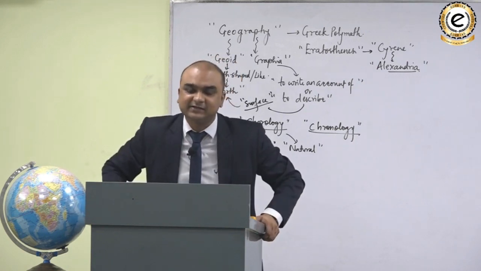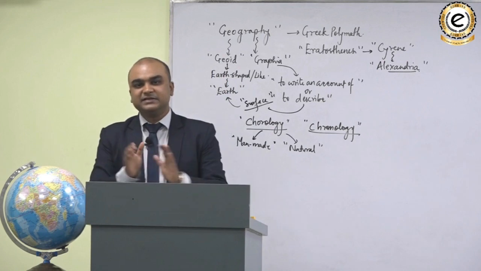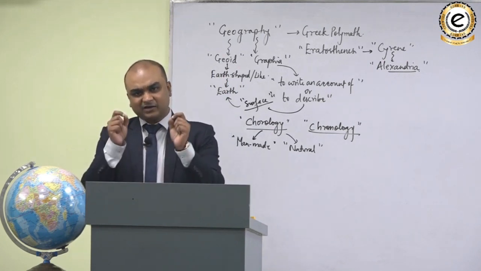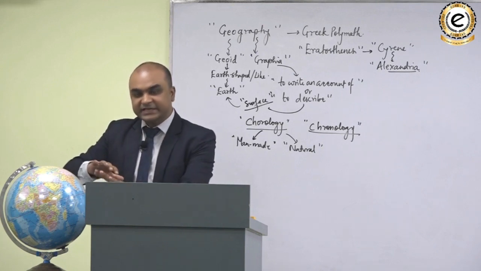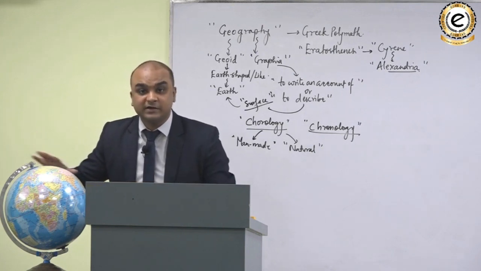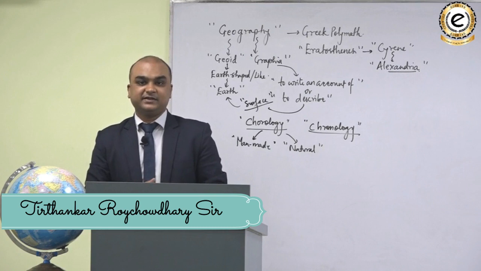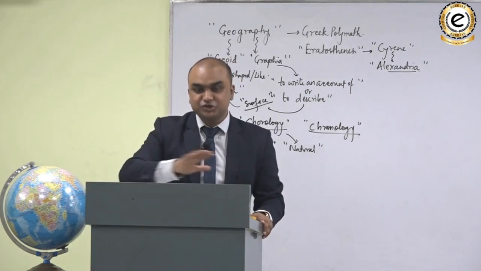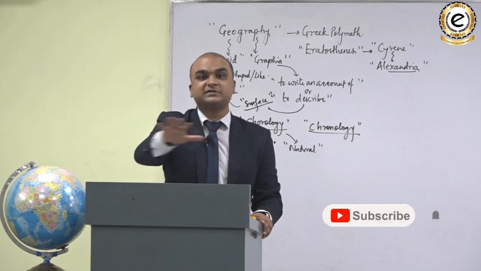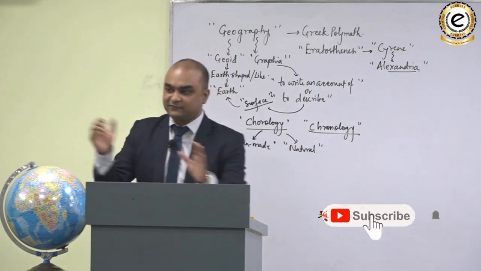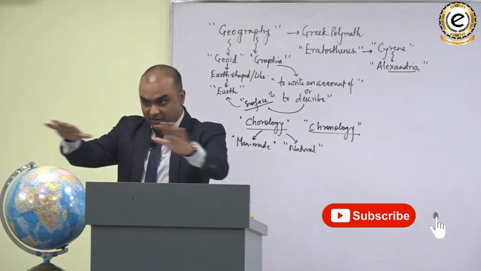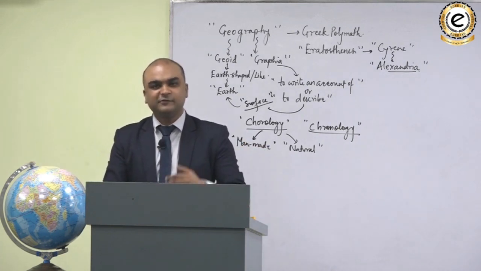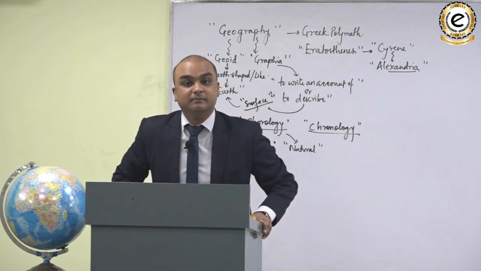Do you understand that? Now, it means that when we say spatial description, we are talking about how things are arranged over a place. It means spatial arrangement is actually the arrangement of things over a space. So if we have to describe something which is spread over the space or distributed over the space, often we take the help of maps.